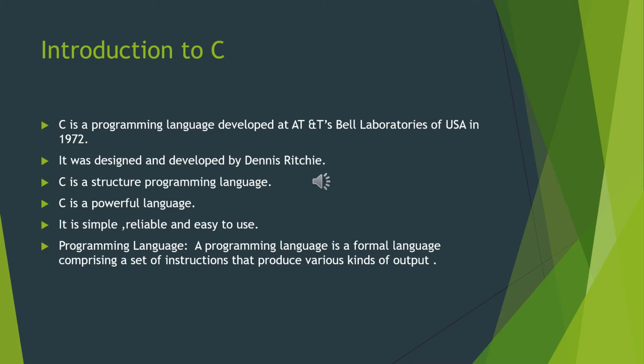C programming language was developed at AT&T Bell Laboratory located in the USA. It was introduced in the year 1972. It was designed and developed by Dennis Ritchie. We can call Dennis Ritchie the father of C programming and Charles Babbage the father of computers. With the help of C programming, many more languages we are using nowadays, such as object oriented languages, were introduced.